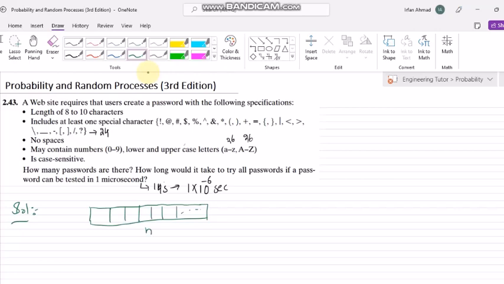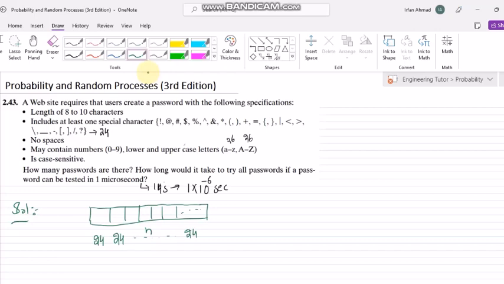In the first slot I should have one of these 24 characters. In the second slot I should also have one of these 24 characters, and up to the nth slot here I should have one of the 24 characters as well.